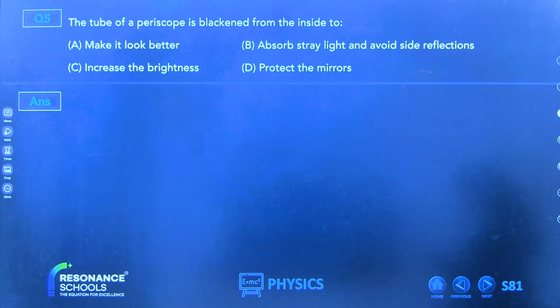What was periscope? Yes, it's mandatory for 11 to 1 also. Tomorrow's session, 11 to 1, is mandatory. You will write the paper, we are solving it, so it's mandatory. What is periscope?